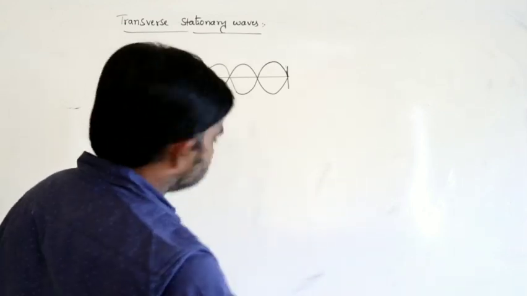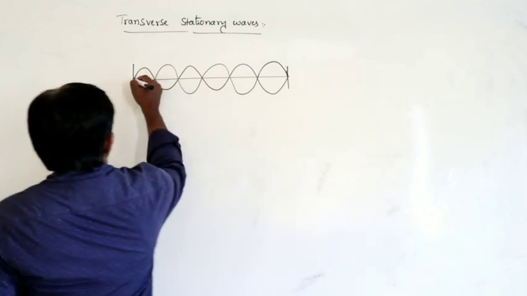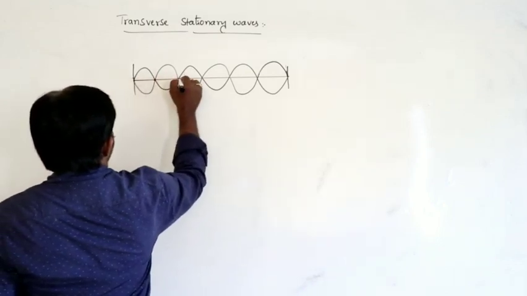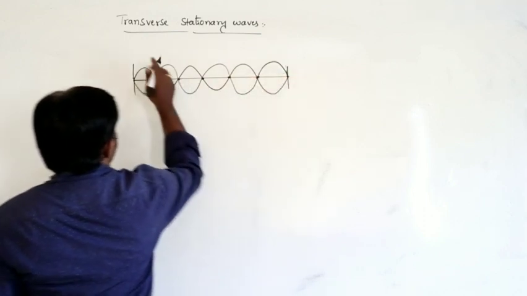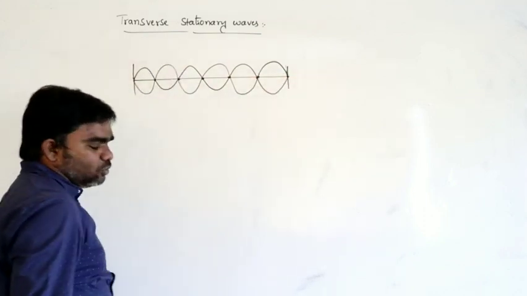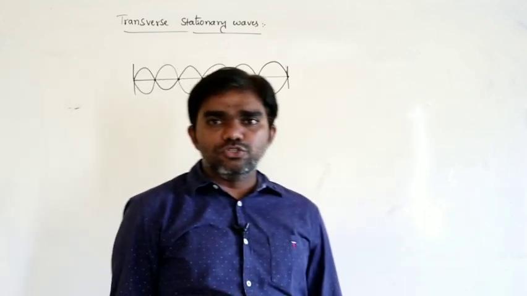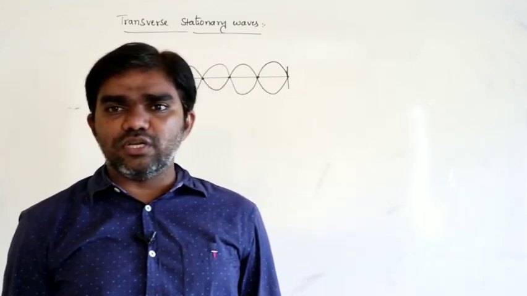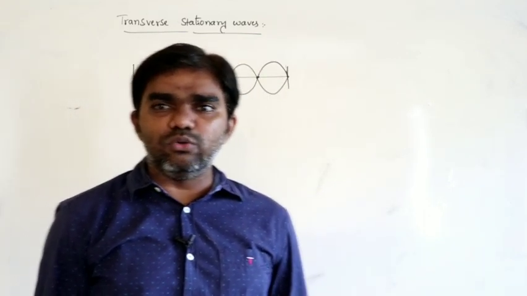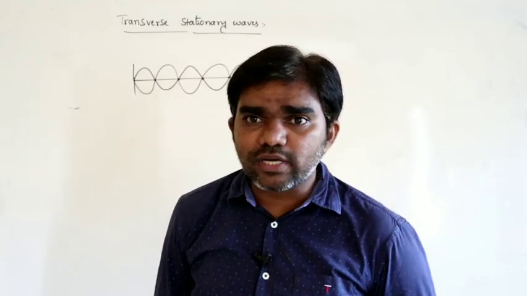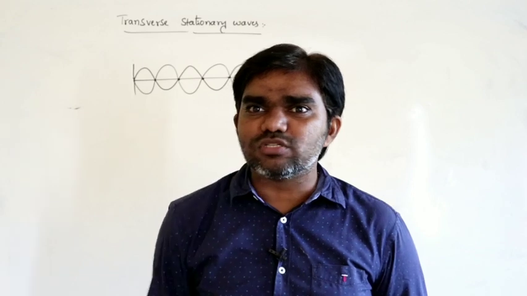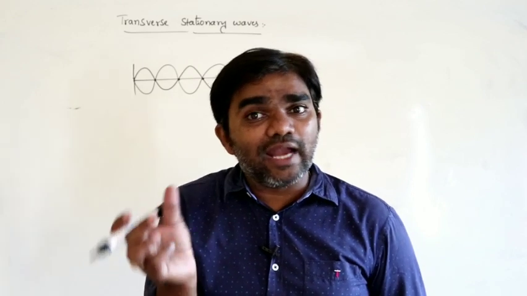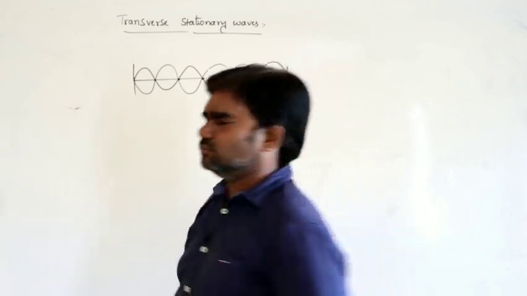First here, what are these points? Nodes, and these points are called antinodes. So during the formation of the transverse stationary wave, nodes and antinodes are formed. What is the distance between two adjacent nodes? Lambda by 2. Adjacent antinodes also lambda by 2.